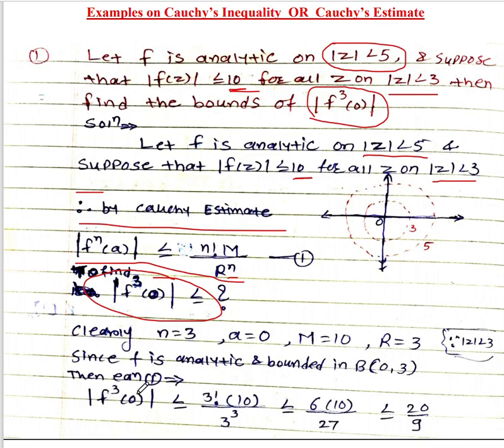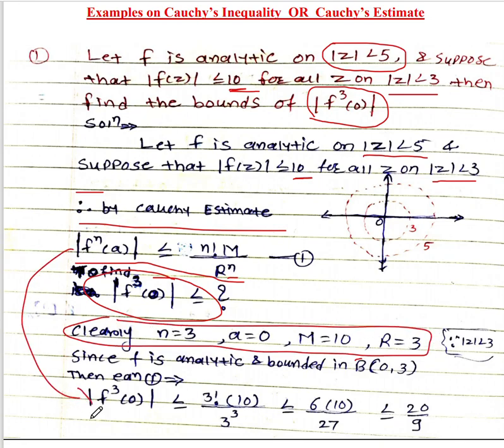We are given that f is analytic and bounded in a closed circle with the center 0 and radius 3. So by putting all these values in equation number 1, equation number 1 can be written as mod of f'''(0) less than or equal to n factorial, n is 3, M is 10, and r that is 3 to the power 3. If you calculate, 3 factorial means 6 into 10, 3 to the power 3, that is 27.